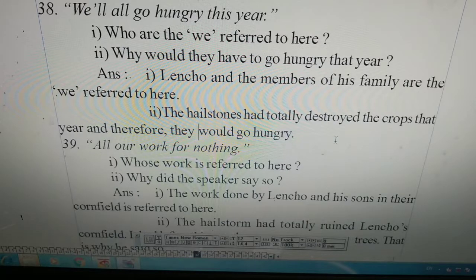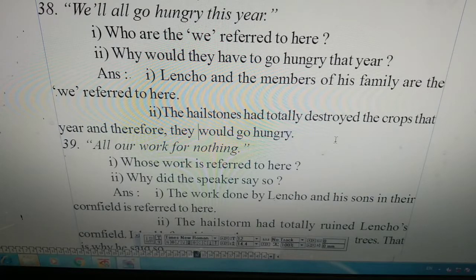Here, the work means that Lenko and his sons did a lot of work in the cornfield to get a good harvest, but the hail had destroyed the cornfield. Since it was totally destroyed, their work has gone in vain. So we'll write the answer. The work done by Lenko and his sons in their cornfield is referred to here.